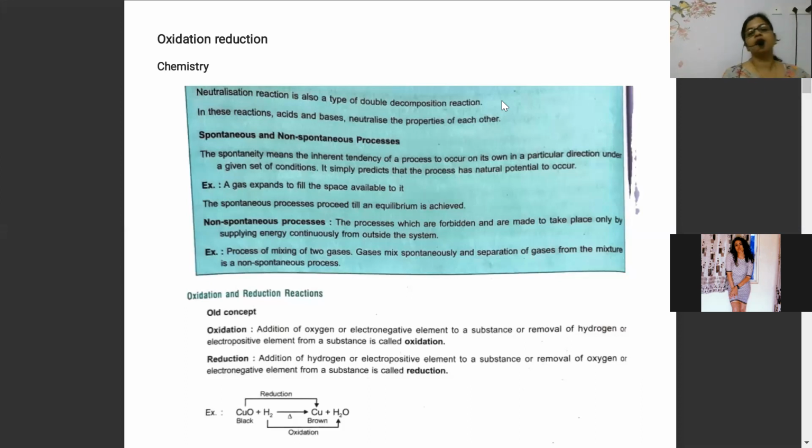Fine. Now, spontaneous and non-spontaneous process. What does spontaneous process mean here? Can you tell me one simple example of spontaneous process? Which type of reaction is spontaneous, which you can see in your day-to-day life, that is continuously going on?